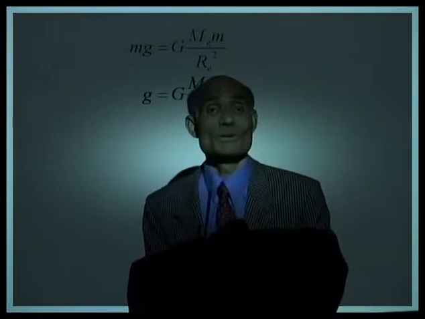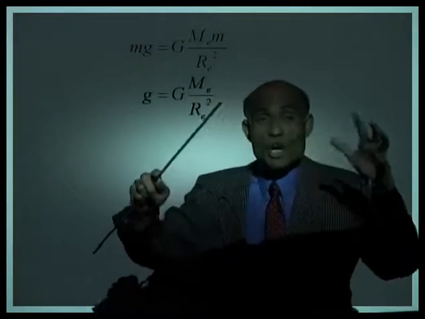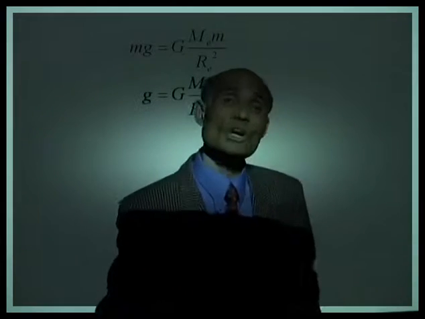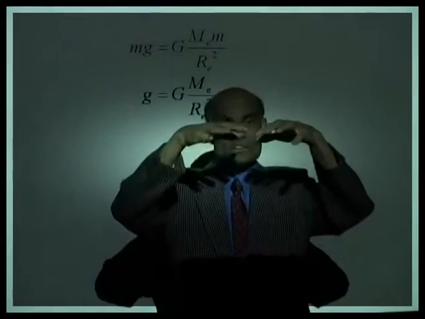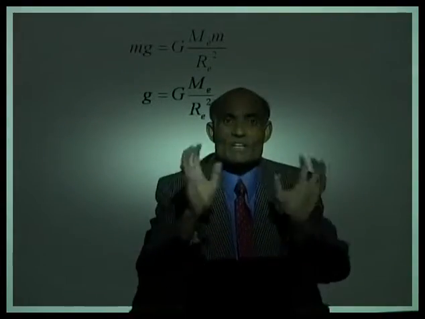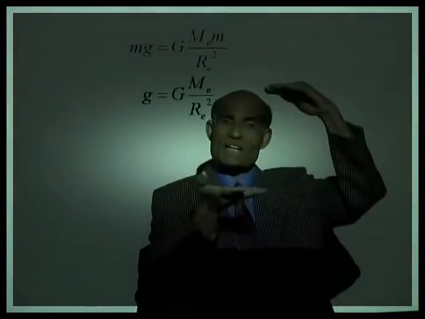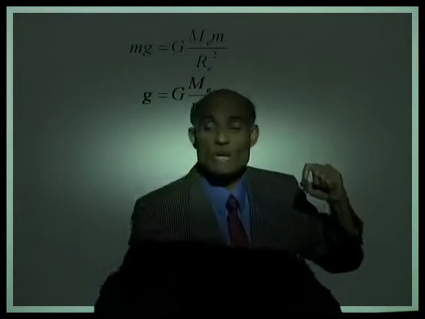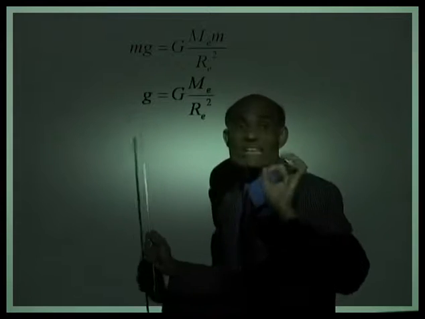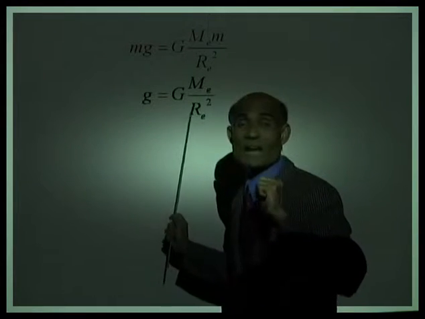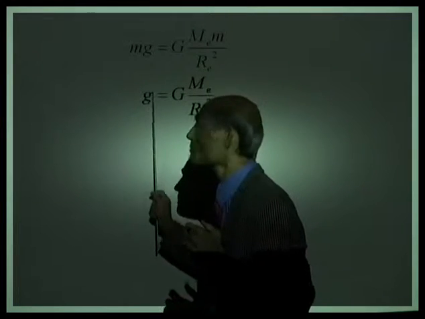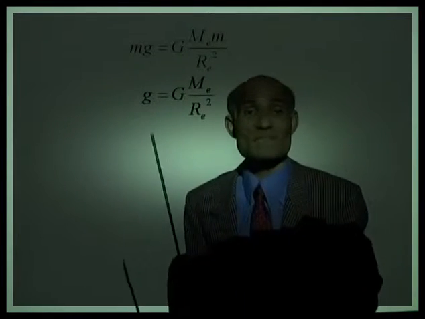Well, no. Why not? Because the earth is not a perfect sphere having the same radius all over. If you look at the picture of the earth, it is actually like an orange. It is bulging at the equator and slightly flat at the poles. That means the equatorial radius, this R E, is greater at the equator and smaller at the poles. So where do you have maximum value for acceleration due to gravity?